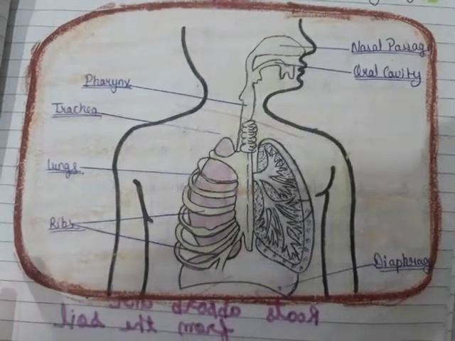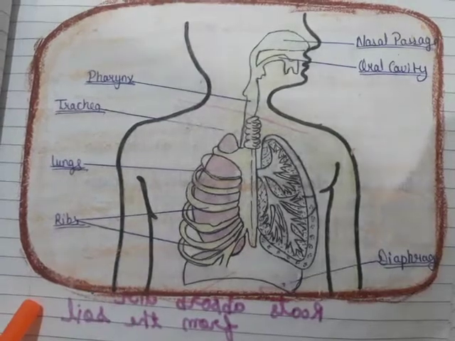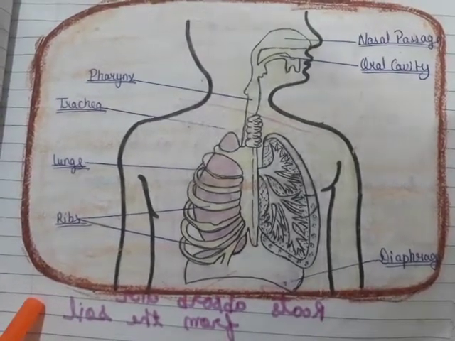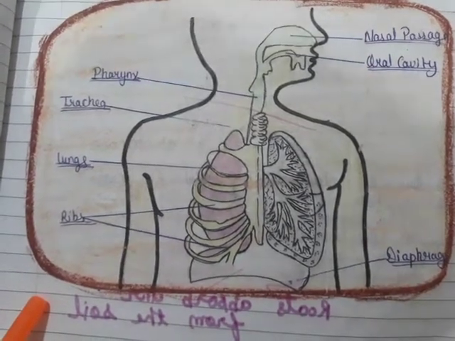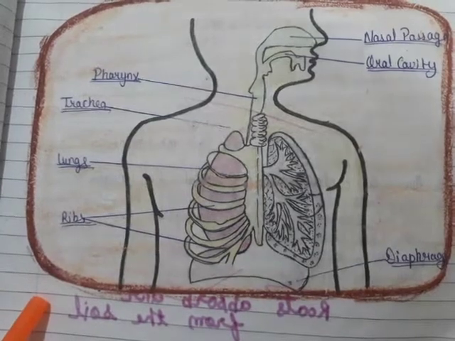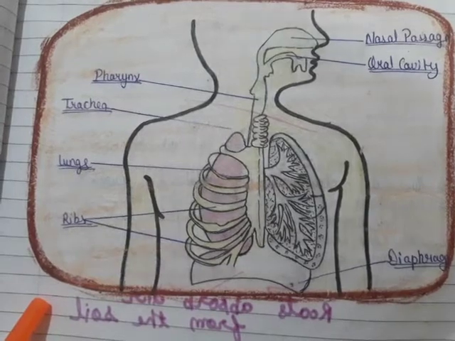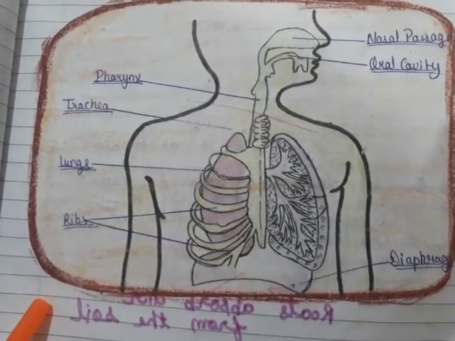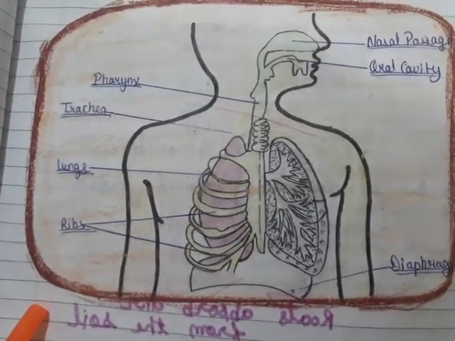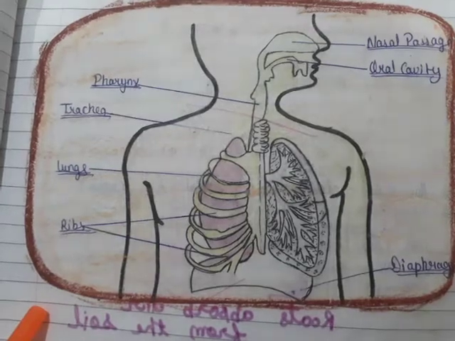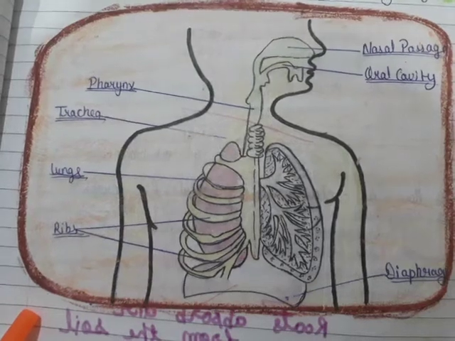So, we see some important points in this chapter. These are: respiration is essential for survival of living organisms. It releases energy from the food. Second, the oxygen we inhale is used to break down glucose into carbon dioxide and water. Energy is released in the process. Next, the breakdown of glucose occurring in the cell of an organism is called cellular respiration.